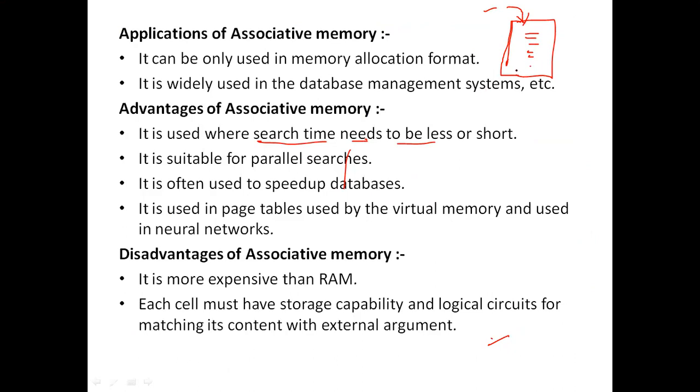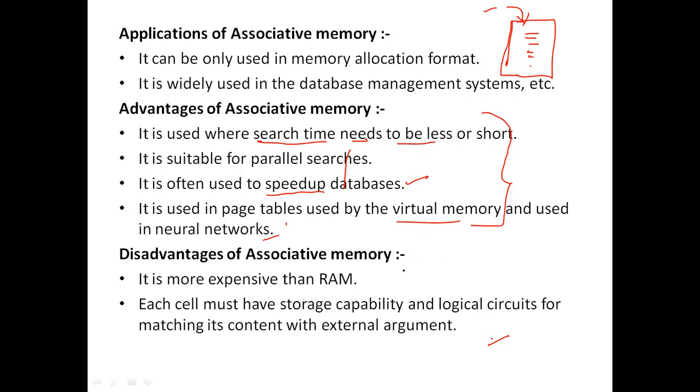If you are searching in parallel, automatically the speedup increases. It is used in page tables used by virtual memory and also in neural networks. These are the main advantages of associative memory.